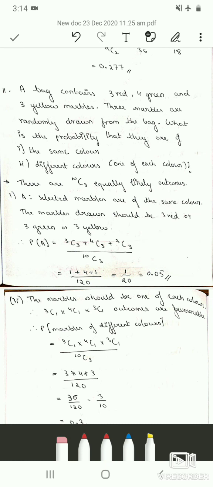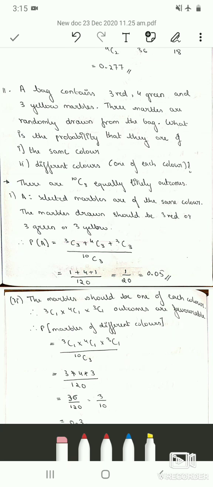The 11th question is, a bag contains 3 red, 4 green and 3 yellow marbles. 3 marbles are randomly drawn from the bag. What is the probability that they are of the same color? And the second sub question is, they are of different colors or one of each color.